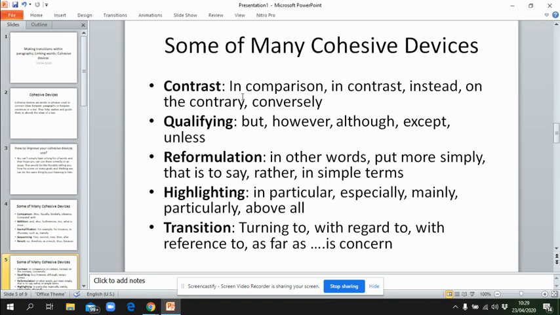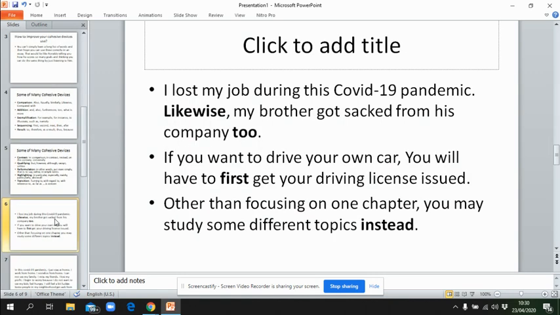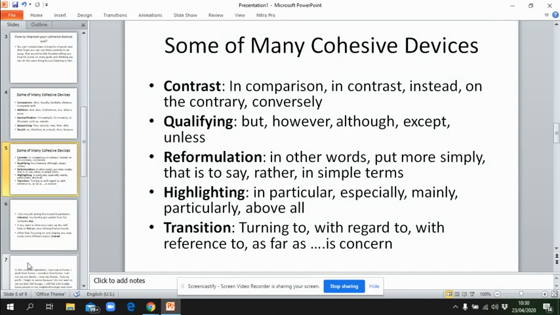We also have contrast, qualifying, reformulation, highlighting, transitions, right? So these are some of the examples of many cohesive devices. You will find many other cohesive devices, but the only thing that I want to show you right now is some examples of cohesive devices. All right. Now, we can look at examples of cohesive devices in use.